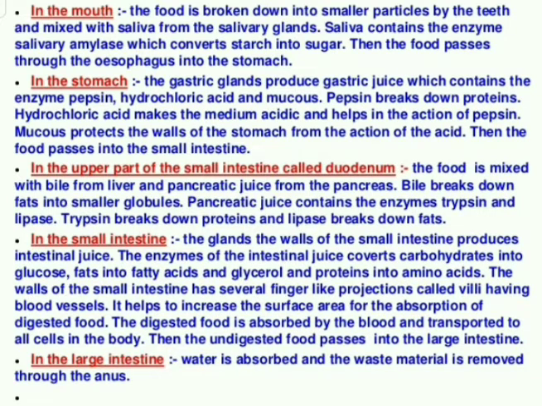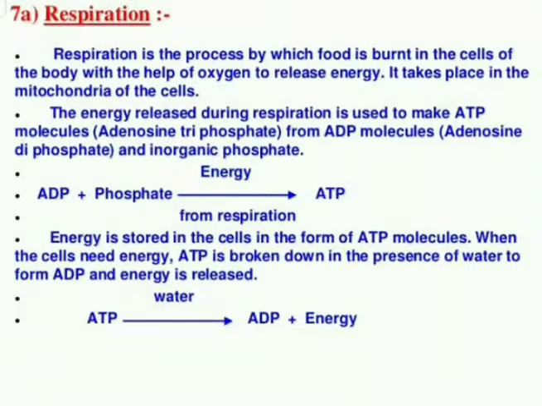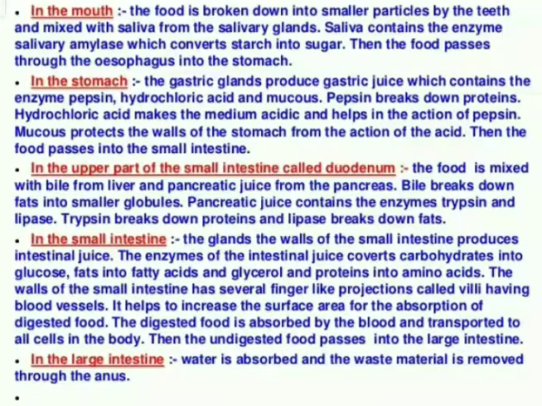Now all the water and minerals are absorbed, and the rest is waste material, which moves out through the anus. So clear? That's it about nutrition in animals. All the process happens from the mouth, stomach, small intestine, large intestine, and through the anus all the undigested material goes out.